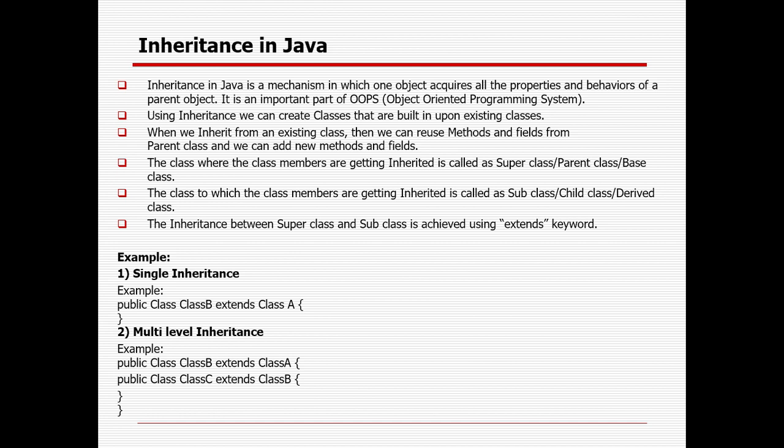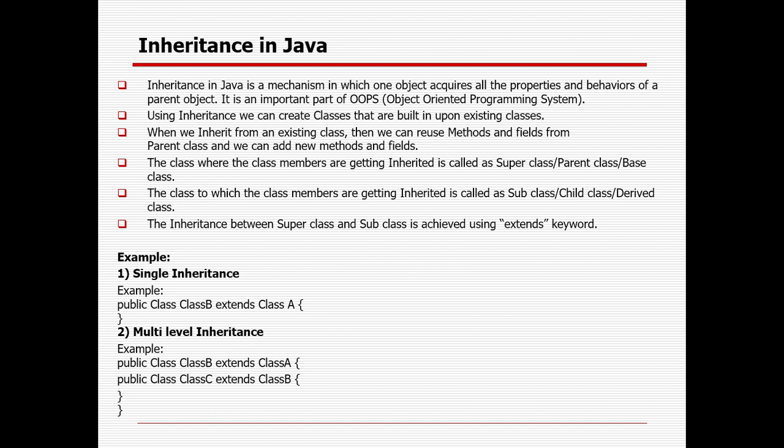My father gets some properties from my grandfather, and I get some properties from my grandfather and my father as well. So some key aspects get transferred from grandparent to parent to child level. That is called inheritance.